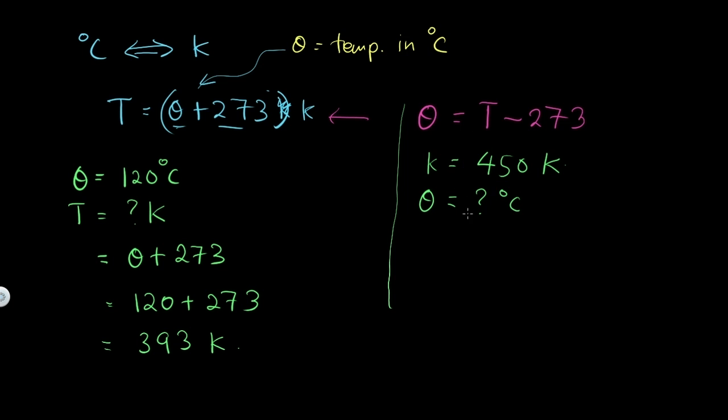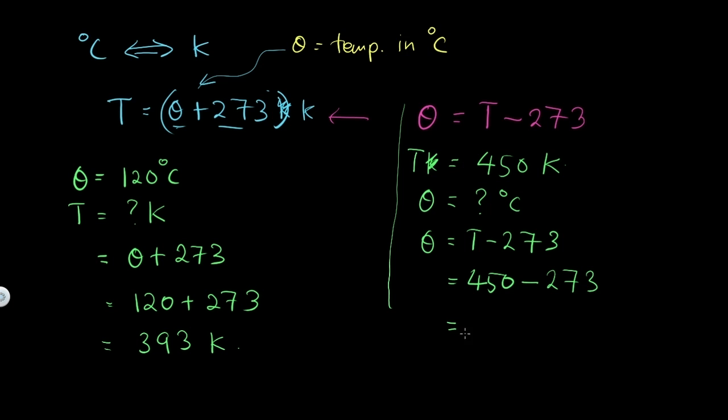We can take this equation and write it first: theta equals T minus 273. And T, what is T? This should be T, the symbol for Kelvin. Of course, we can use another symbol, but normally we use capital T. So T given is 450, substitute the value, minus 273.